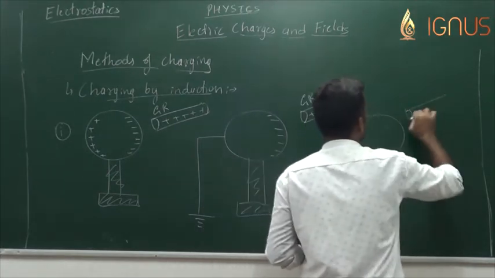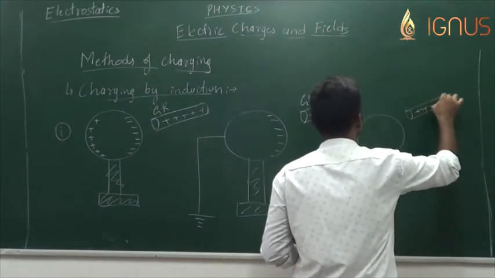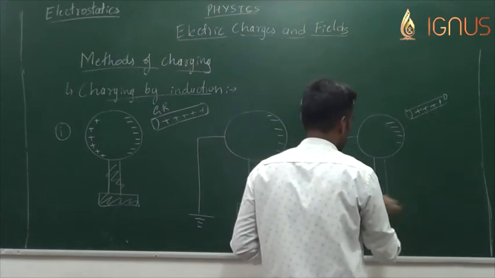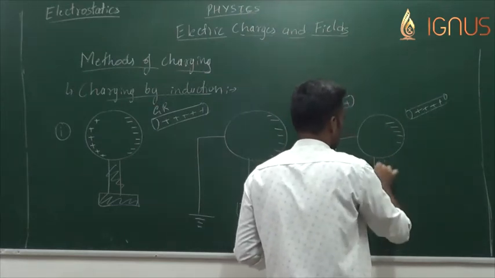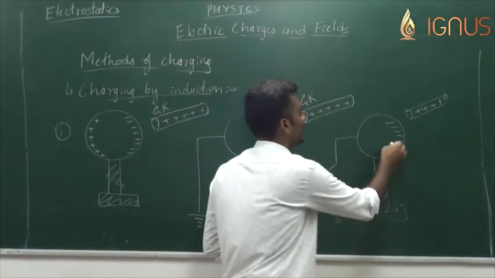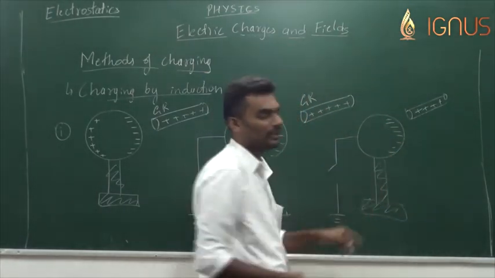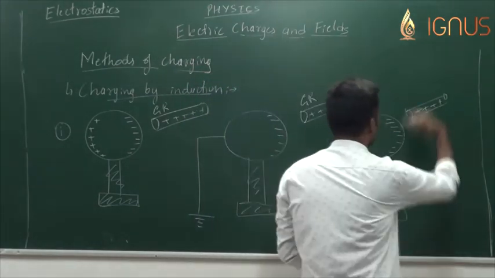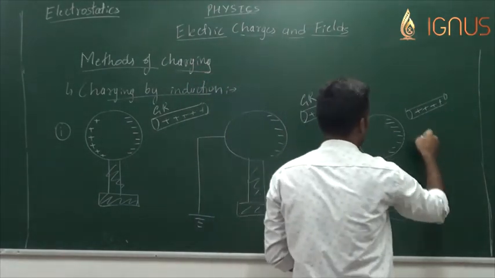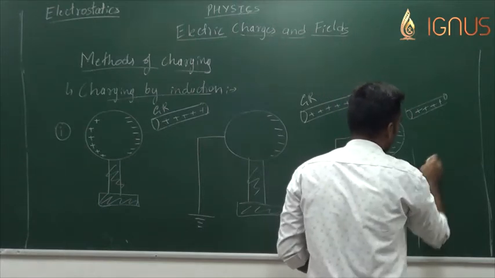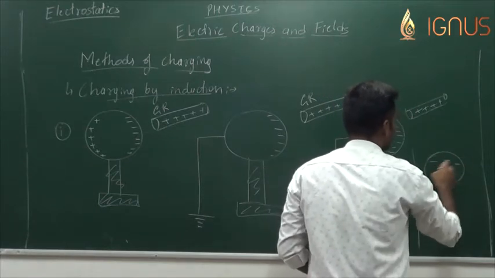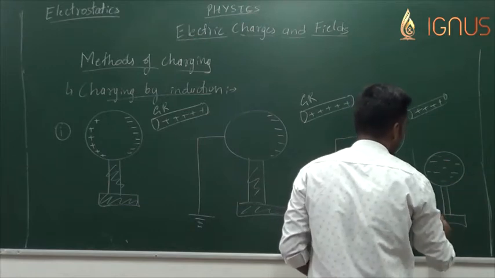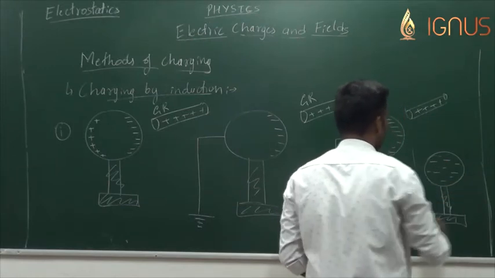So keeping the glass rod in its position, disconnecting the earthing, we will have only negative charge left in the metal sphere. Now I can remove the glass rod from its position, and hence finally I'll be left with a body with a negative kind of charge distributed over it uniformly.